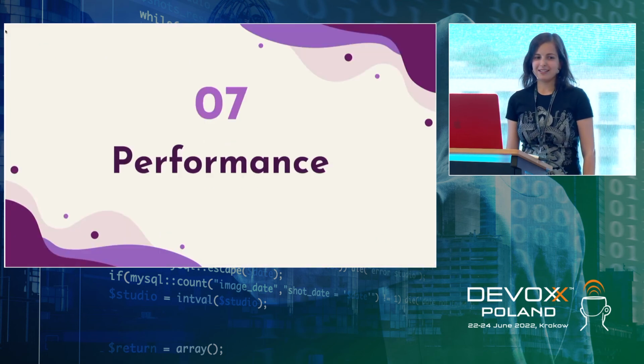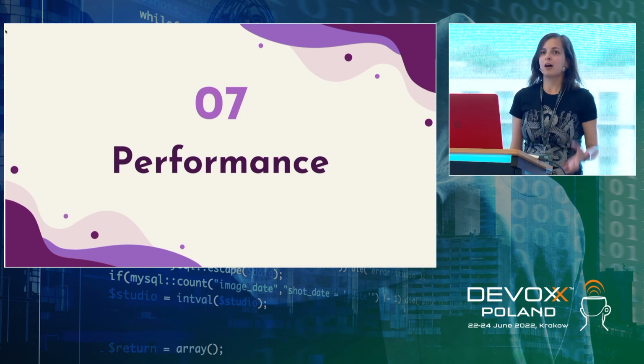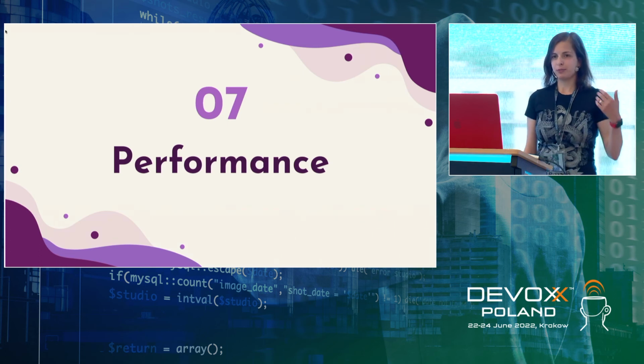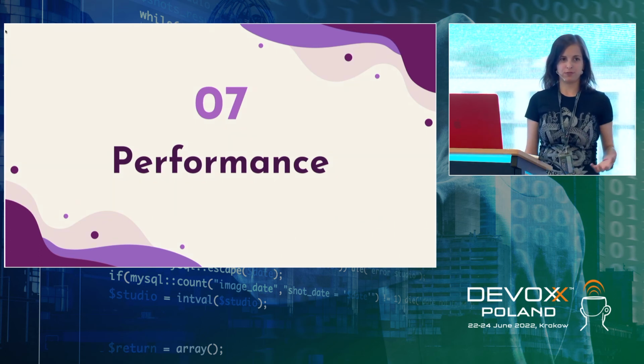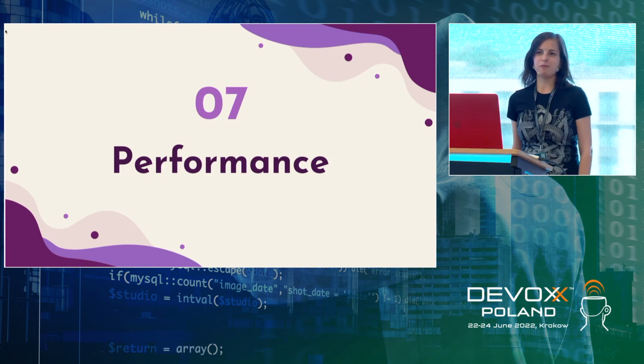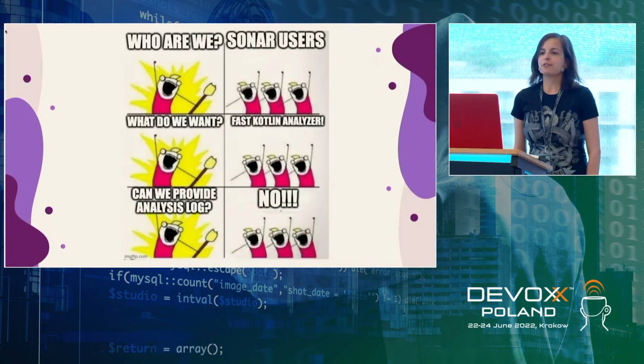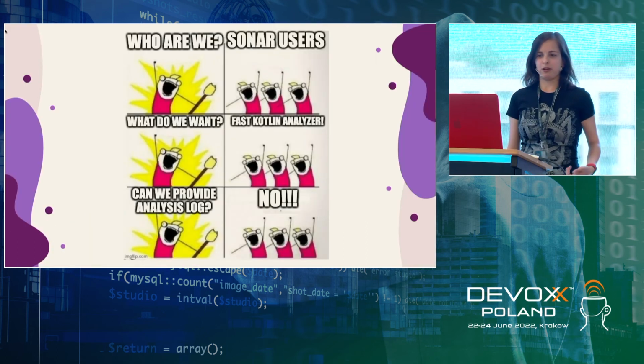Okay, and the last one was about the performance. Sometimes we managed to improve the performance for some of our users with the commented out code rule. But some of them were still facing performance degradation. In order to investigate it more, we needed more input from our users.